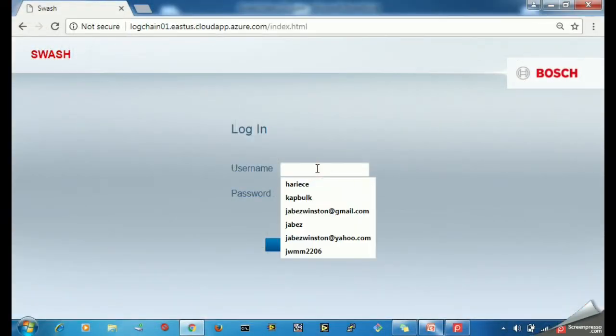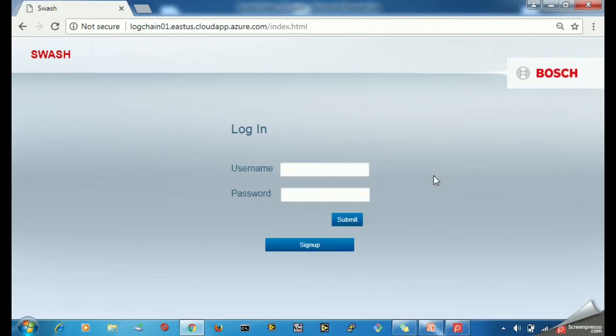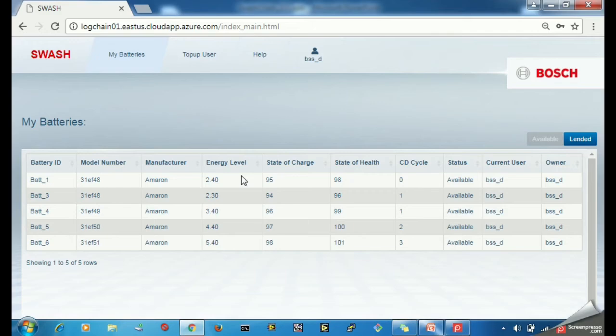The BSS operator begins by logging into the web UI and registers the batteries he has in his station. Here are some of the available batteries which are already registered along with this info. For example, SOH, that is state of health, SOC, state of charge, current owner, current user, number of charge-discharge cycles, etc. For registering the battery, the BSS operator just has to connect the battery to the PC and electronics in the battery will dump the battery info through the CAN USB interface.